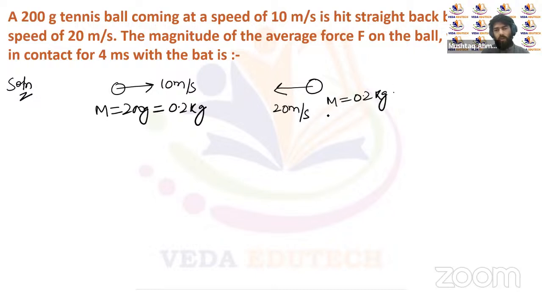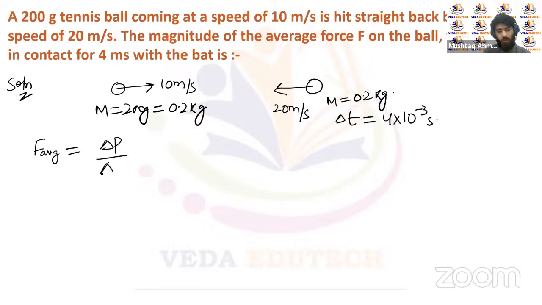And we have to calculate the time for which this momentum change occurs. The time for which this momentum change occurs is equal to 4 milliseconds, that's 4 multiplied by 10 to the power minus 3 seconds, right? And we have to calculate the average force. So the average force will once again be equal to the change in momentum upon the time interval, delta t. So the change in momentum is final momentum minus initial momentum, right?